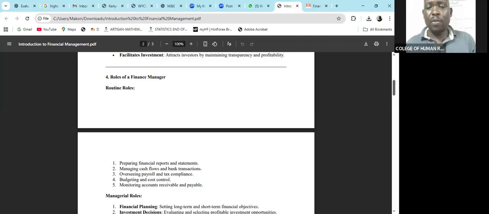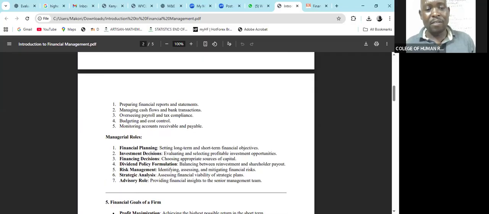But when we get to the managerial roles of a finance manager, these are now specialized. Not anybody can undertake these roles. It is only those people who are skilled in financial management that can handle this, like financial planning, sitting down and having very good long-term and short-term financial plans.